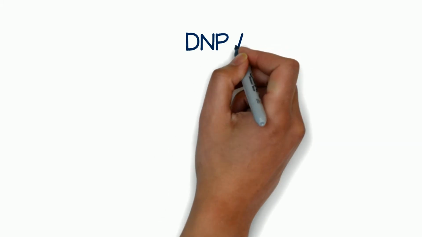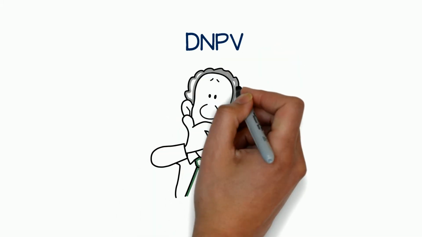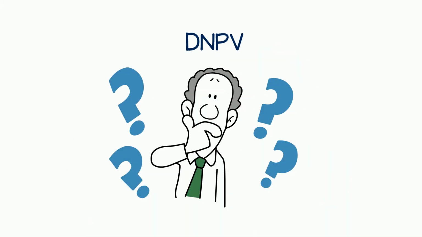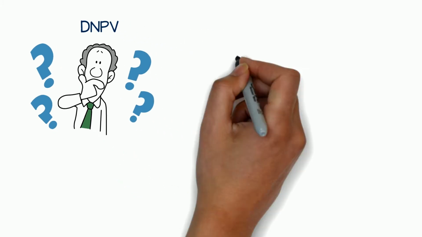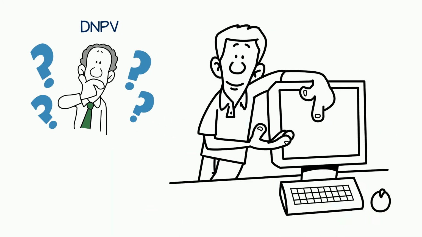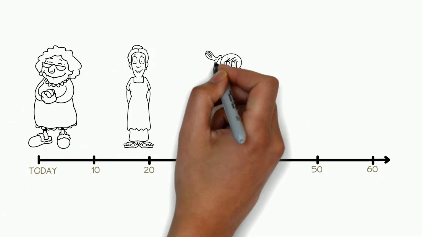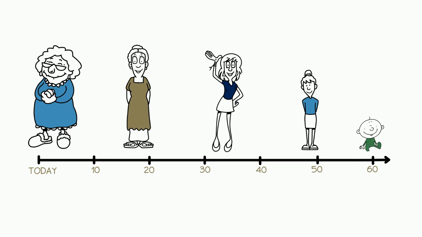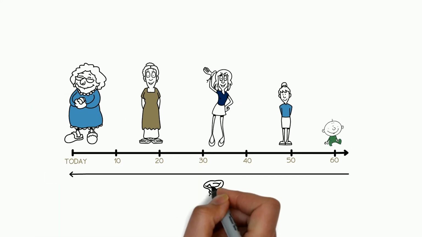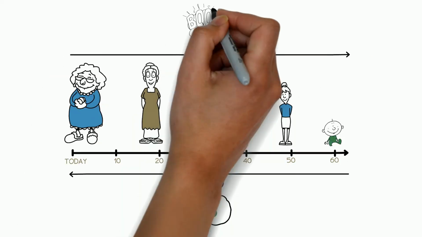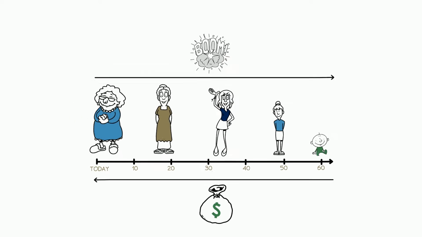What is DNPV? Well, it's an improvement over net present value, or NPV. So to answer the question fully, we need to understand why it is necessary to improve on NPV for standard financial analysis. NPV poses several problems, mainly because it introduces a time bias effect that makes future assets or liabilities appear negligible. This effectively transfers wealth from future to current generations in exchange for risks, a process termed the tragedy